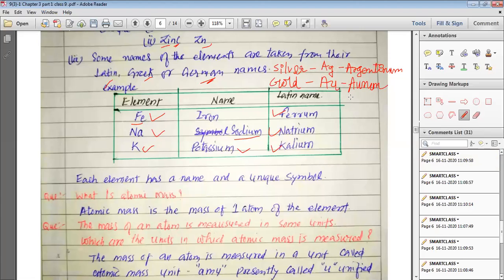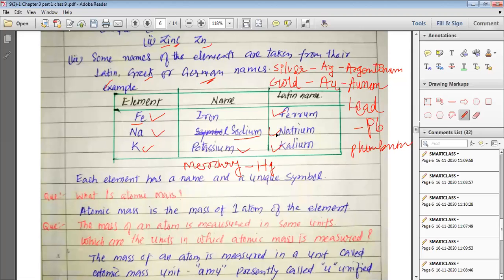Same way, my dear students, for the element lead, we have chosen the symbol Pb, which comes from the name plumbum. Same way, for mercury, we have taken the symbol Hg that comes from hydrargyrum.